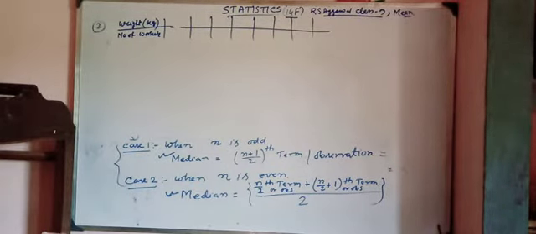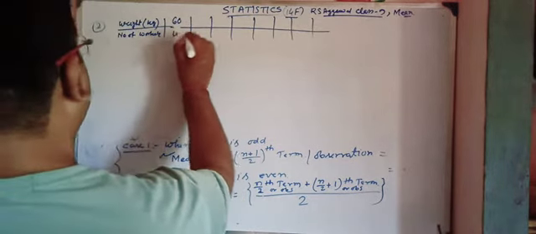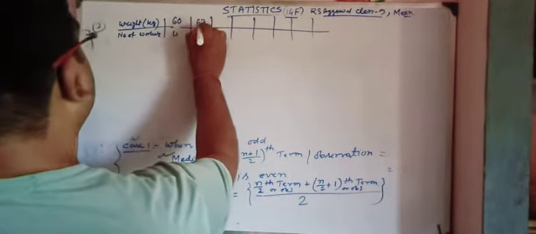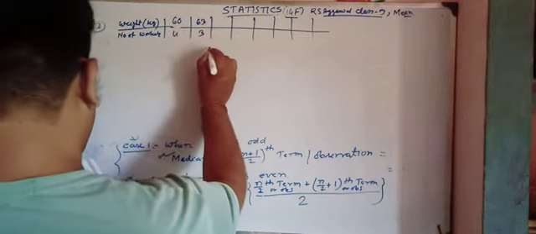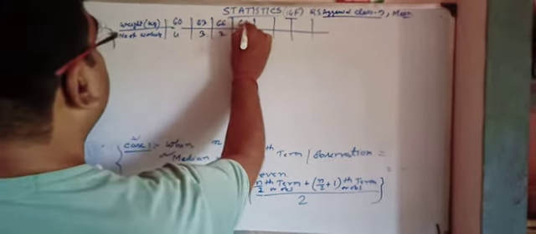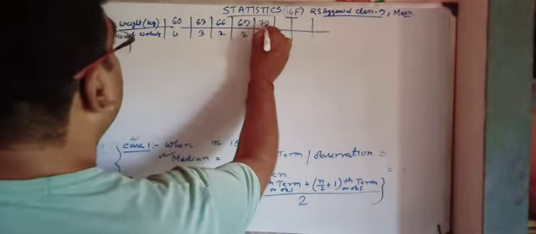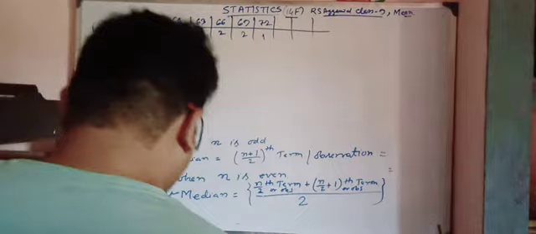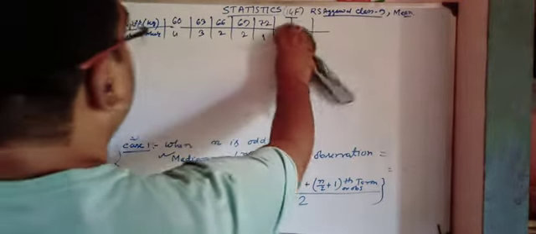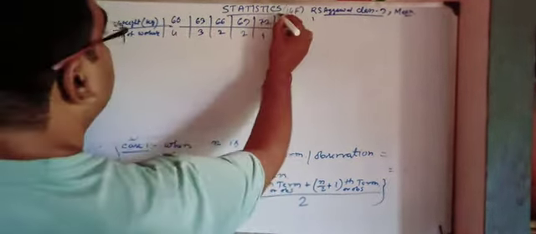Here the weight is given 60 kg, number of workers is 4. This is 63, number of workers is 3. This is 66, number of workers is 2. This is 69, number of workers is 2. This is 72, number of workers is 1. Understood that? So we have to find the mean weight.